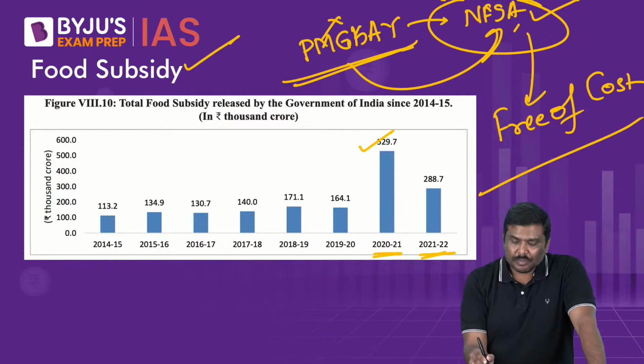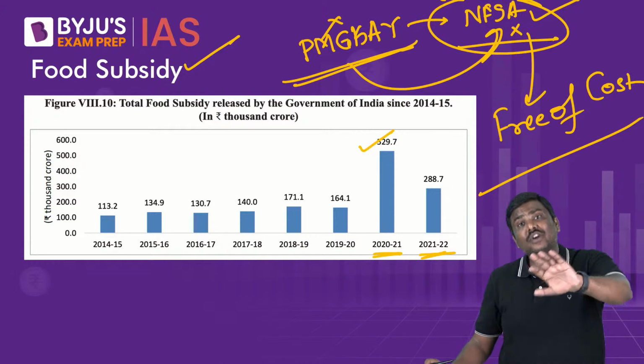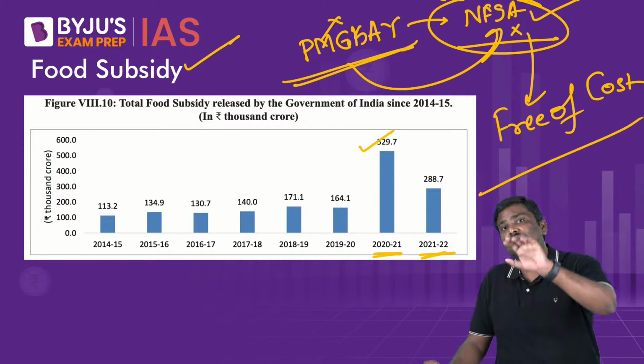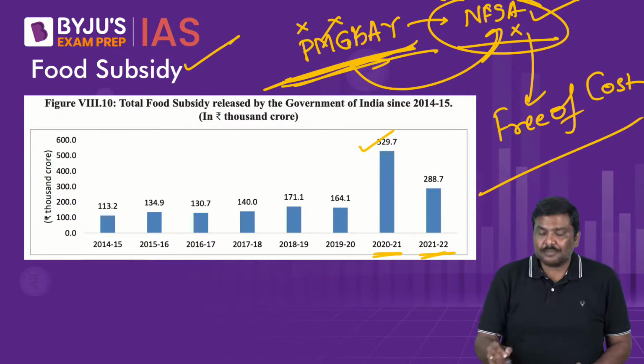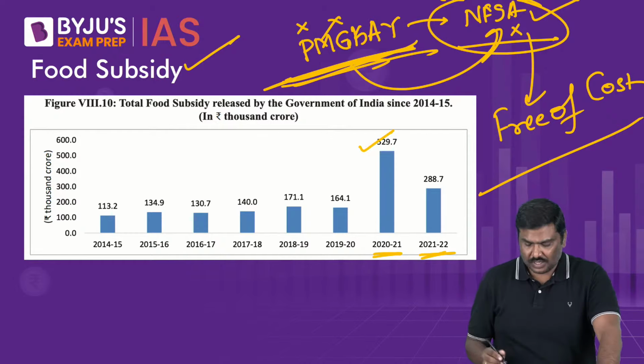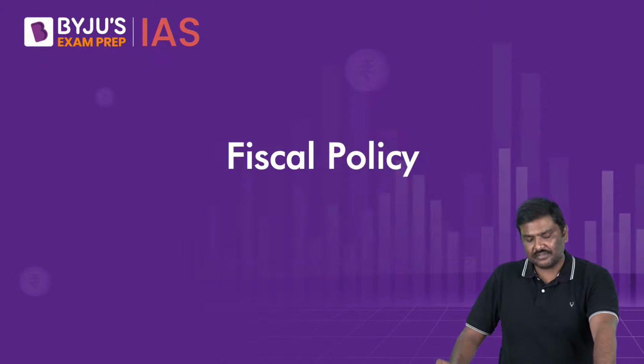Now that will not be provided. Rather, for this 1 year, it will be provided free of cost. 5 kgs per person will be provided free of cost, but a separate entitlement will not be provided under Pradhan Mantri Garib Kalyan Anna Yojana. So that is the component related to the food subsidy discussion provided in the survey.